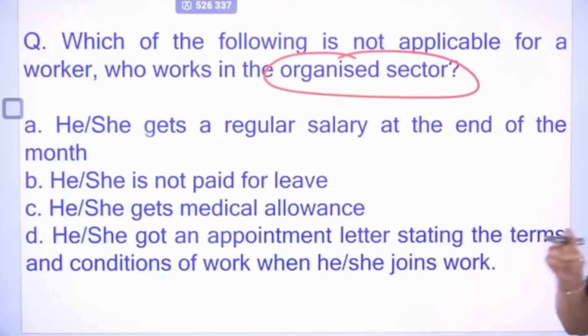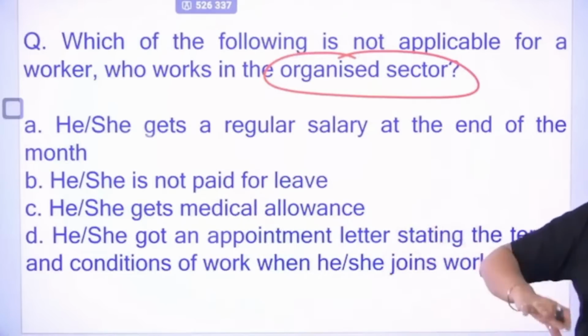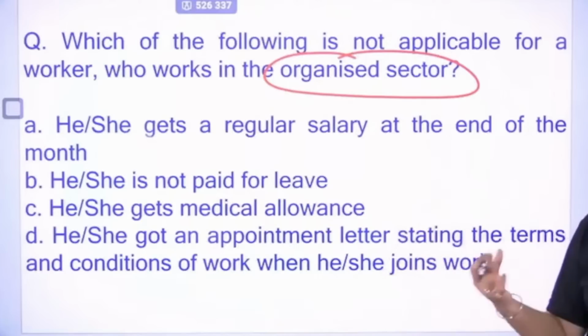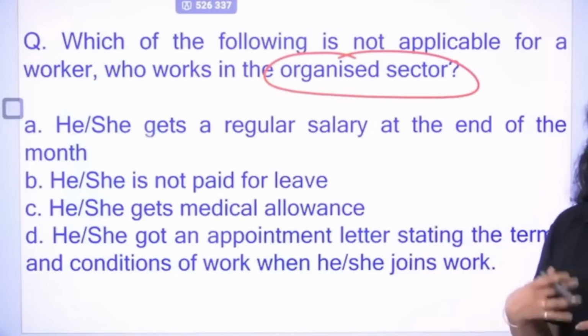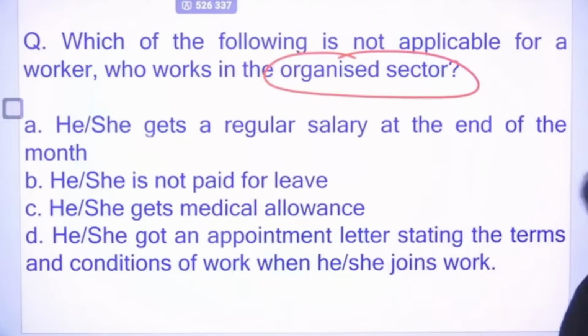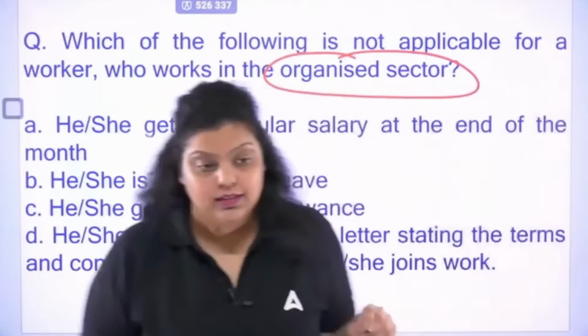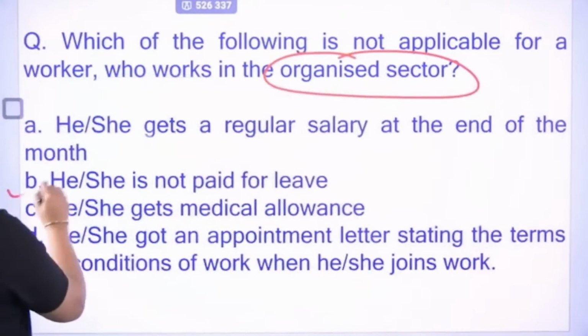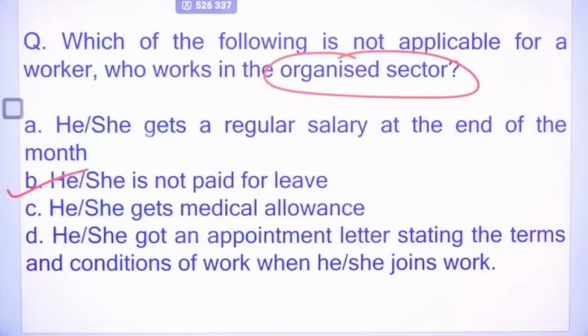After a certain year, you have a minimum incremental policy. Like after 1 year, you will get a minimum increment. That's a guarantee. If you want to leave the company or company fires you, you have to give the notice period. So these are the things that have been defined in the organized sector. Now, if I talk about the options, which of the following is not applicable to the workers who are from the organized sector? It will be your not paid for leave.